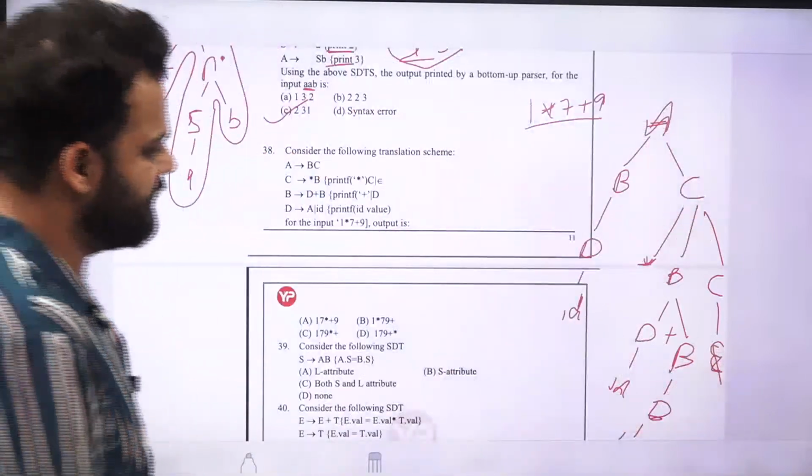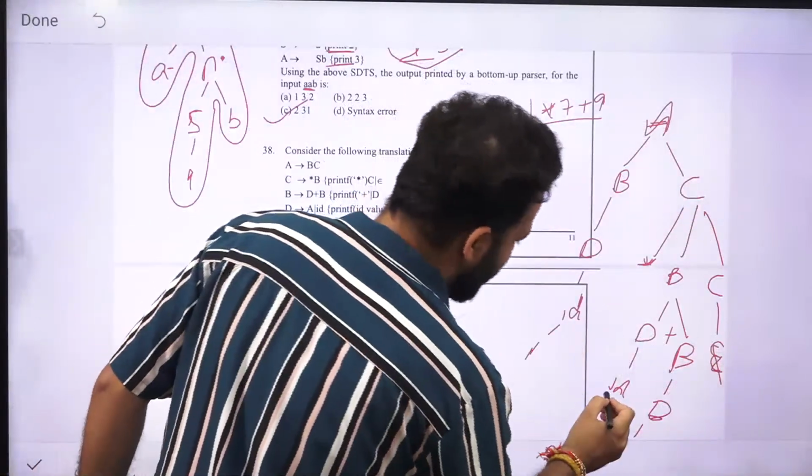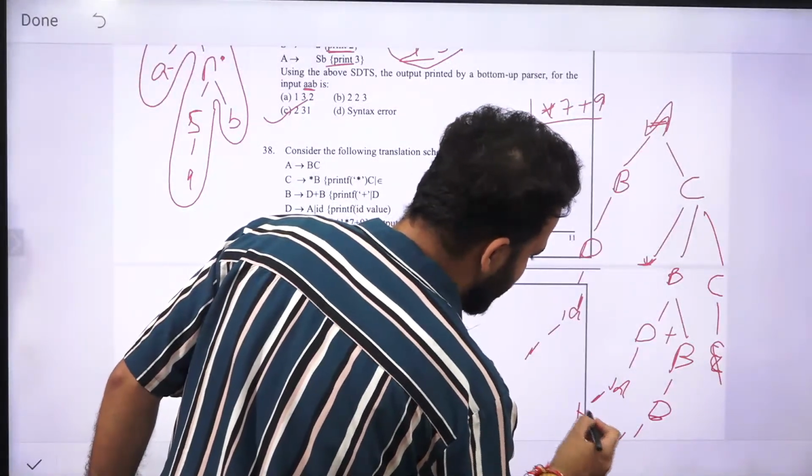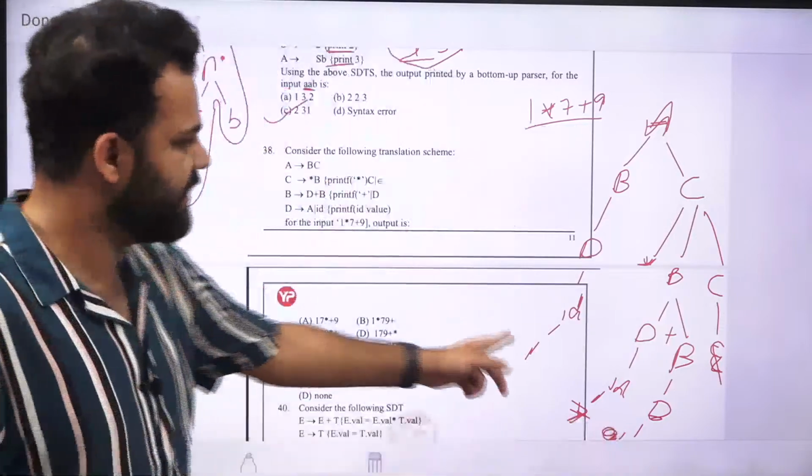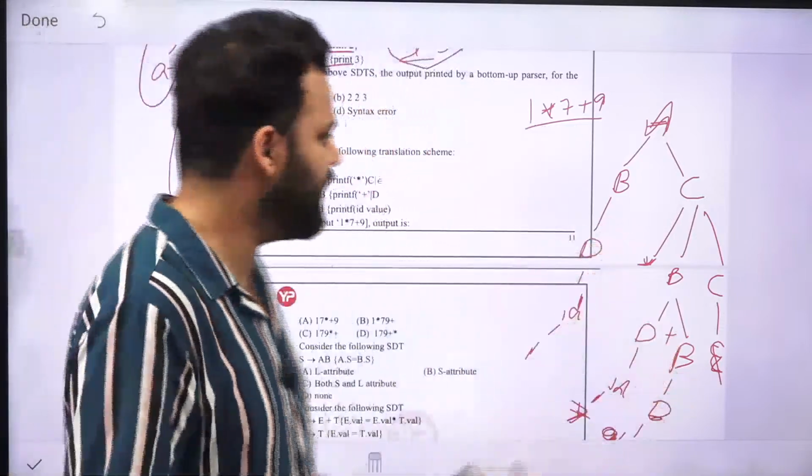Now this is a tree. This ID will give you 1, this ID will give you 7, and this ID will give you 9. So we are making 1 star 7 plus 9. Now we have to parse it.